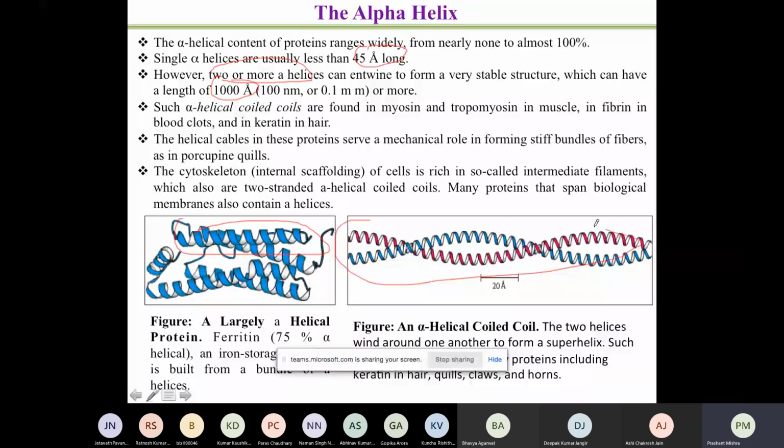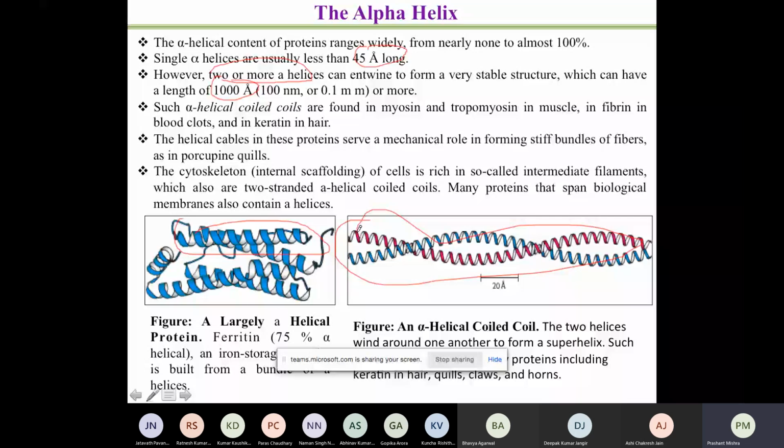Later on, you will learn that this does not mean that the protein has a dimension of 100 nanometer, because these alpha helix structures will be further folded. That you will learn when we talk about the tertiary structure. I am taking an alpha helix, opening it completely, and showing you what the length could be. But it does not mean that the protein itself will show this particular structure. It is just showing how the primary structure folds into the alpha helical structure.